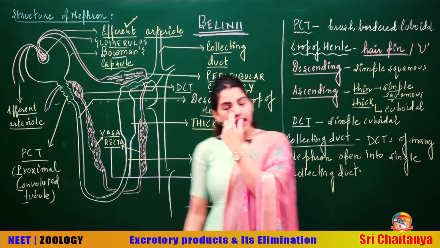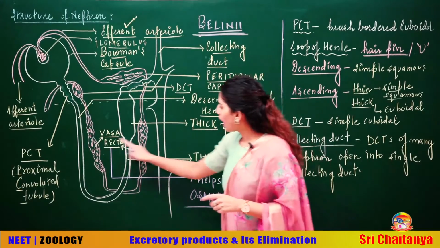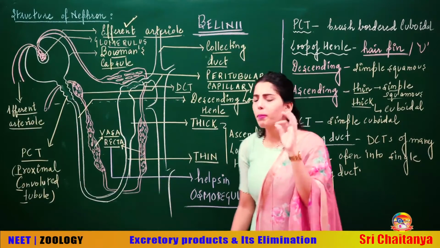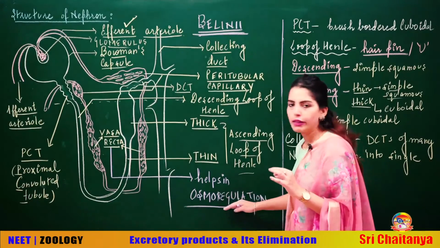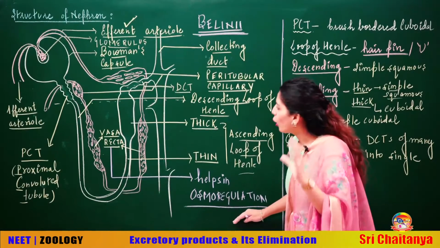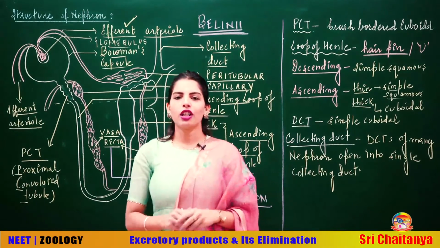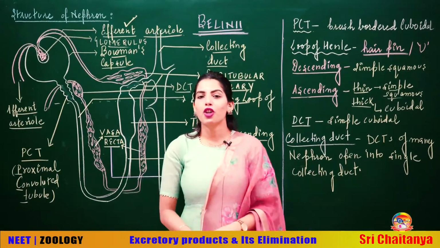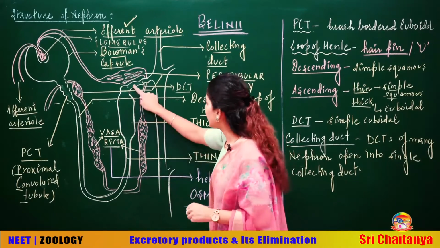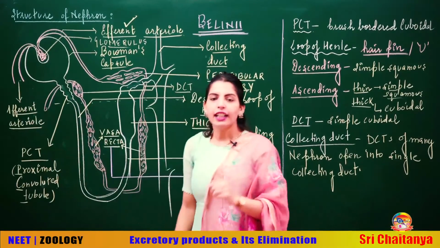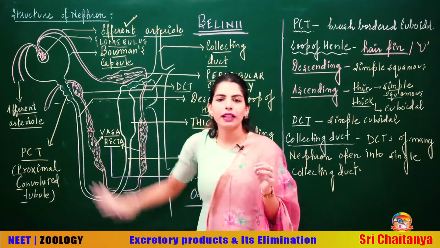Also students, we will see that this vasa recta, which is the network of capillaries, has a very important role in osmoregulation. Also, we are going to see a sensitive structure that is formed as a result of modifications in the DCT and in the afferent arteriole. As I already said, this structure is not so open like that.